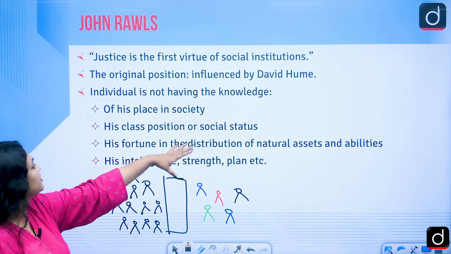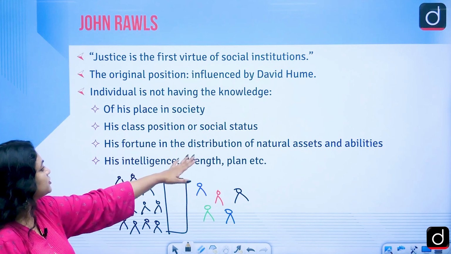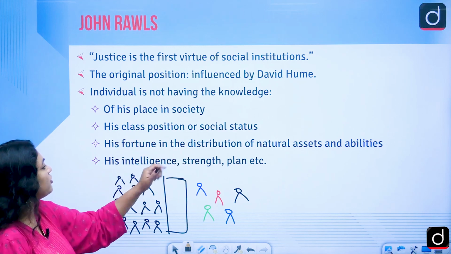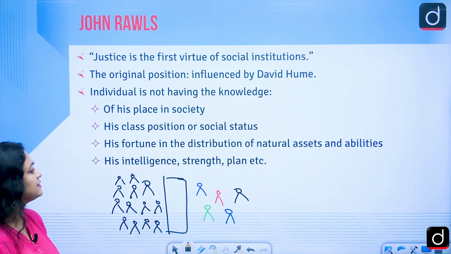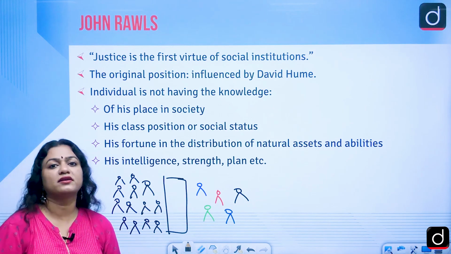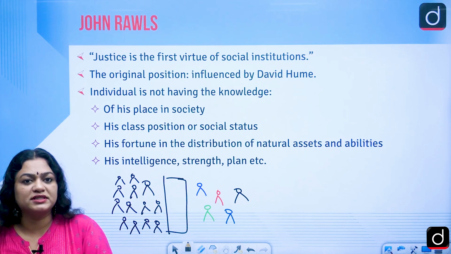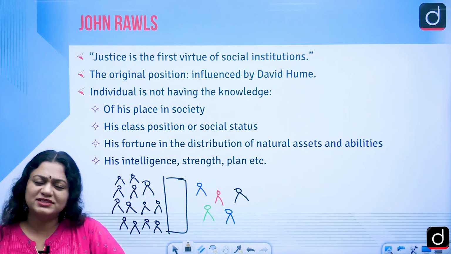Individual is not having the knowledge of his place in the society, his class position or social status, his fortune in the distribution of natural assets and abilities, his intelligence, strength and so on. According to him, original position is where the person is just a human, just an individual.